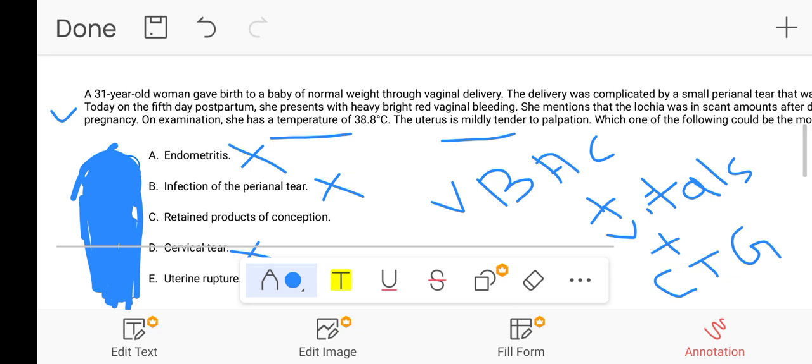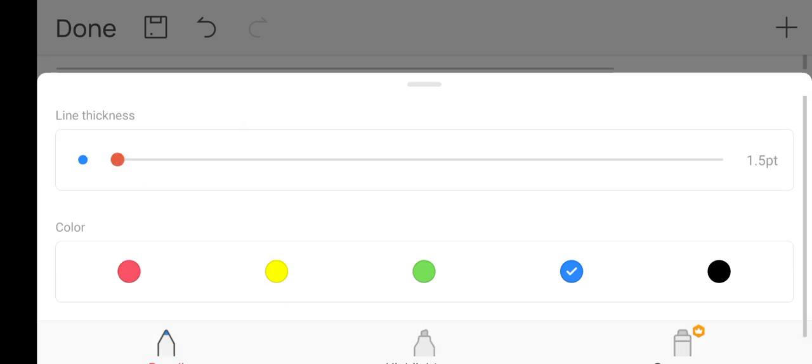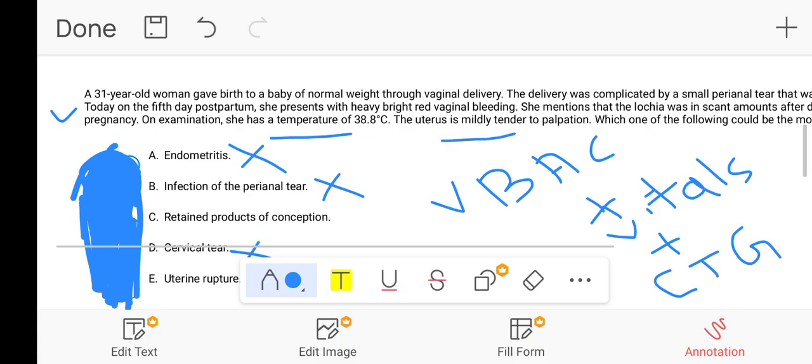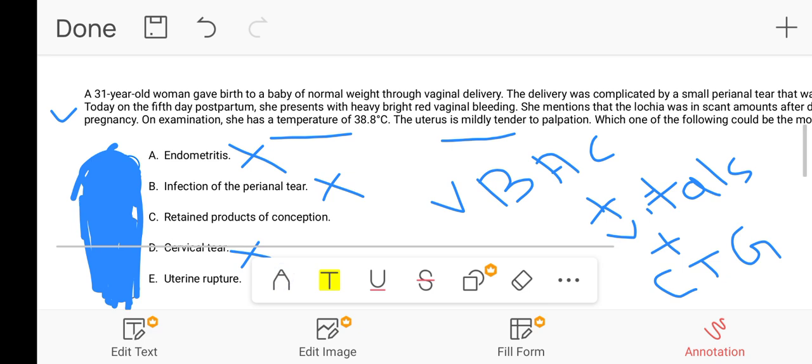And the other statement which is not favoring that this is a case of endometritis is lochia. They will always mention that there is a heavy foul smelling lochia.